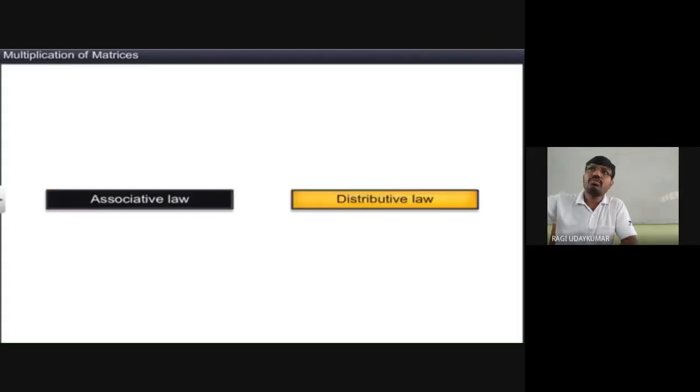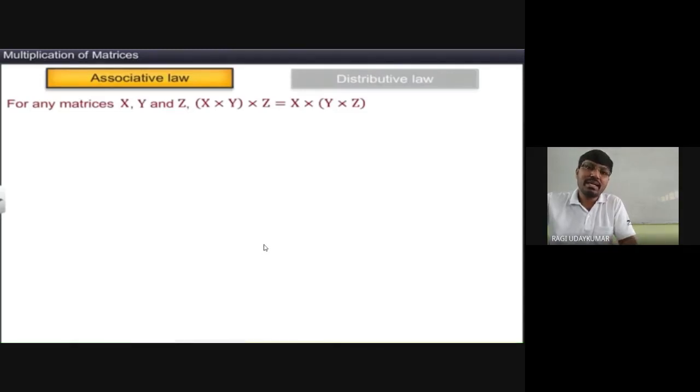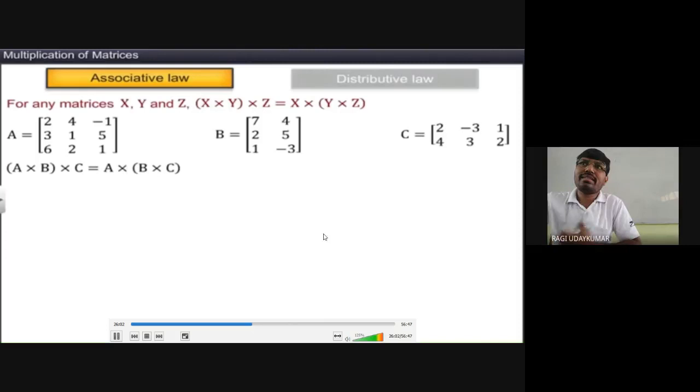Now associative law and distributive law, whenever you take into consideration. In case of multiplication, associative law is nothing but you first multiply the first two matrices, and next the resultant matrix is to be multiplied by the third. As the commutative property is not satisfied, will the associative property also be satisfied or not? Suppose you are taking A, B, C, these are the 3 examples. Here (A into B) into C is equal to A into (B into C). You are going to get it.